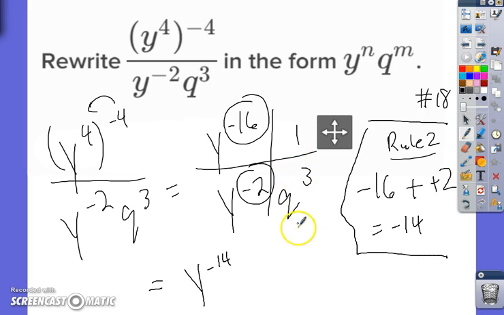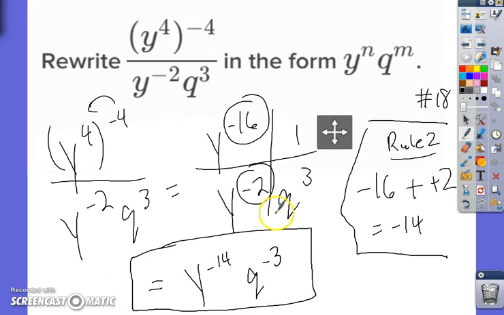And then when I have an exponent on the bottom, it's negative. And that's the reason why I've turned this exponent on the q negative 3, because that tells me that it's 3 q's on the bottom. And then I can put a box around it and I'm done. Okay, so by rule 3, 4 times 4 is 16. And then by rule 2, negative 16 minus negative 2 is negative 14. And that was the whole problem.